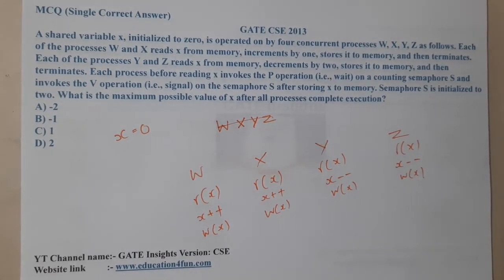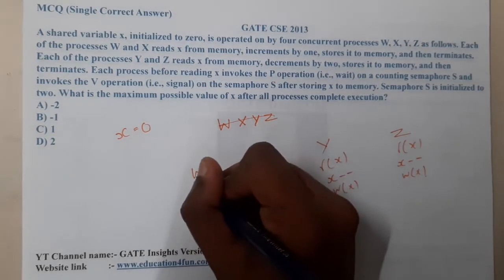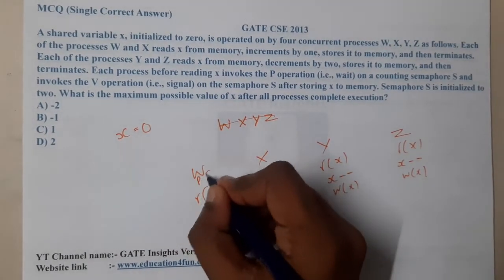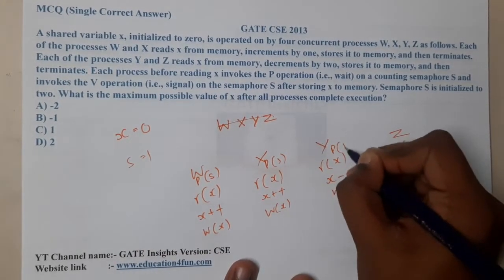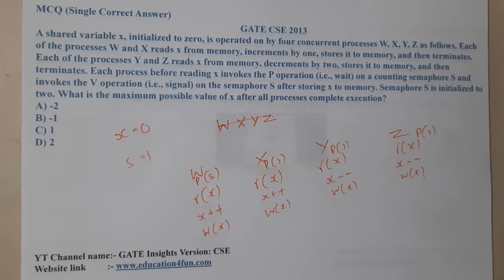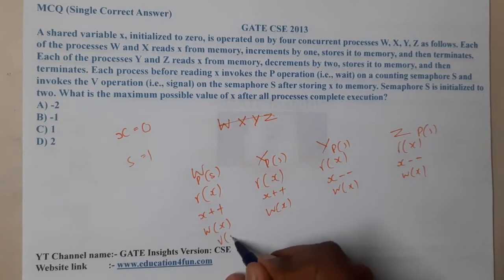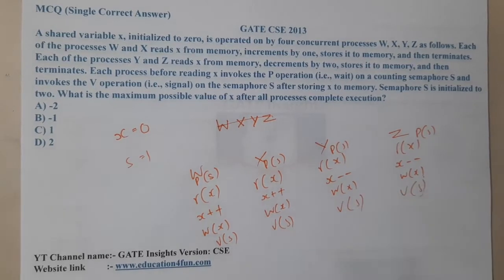Now they are saying each process, before reading X, invokes P of S, the wait operation. Let us assume semaphore S equal to 1. So P of S, P of S, P of S, P of S. Wait operation on a counting semaphore S, and invokes V of S after storing the value. Because this X is a shared variable, this protection is mandatory.